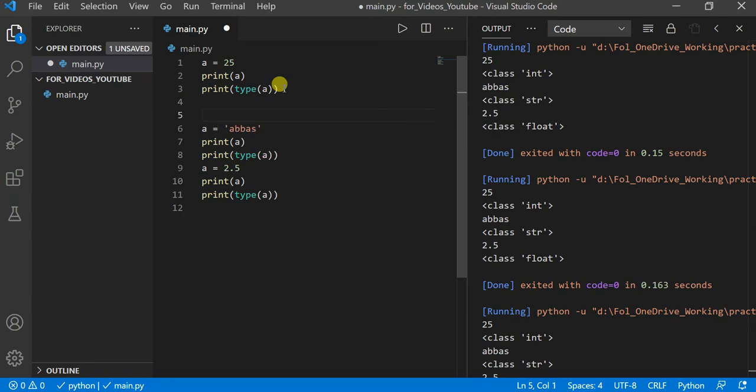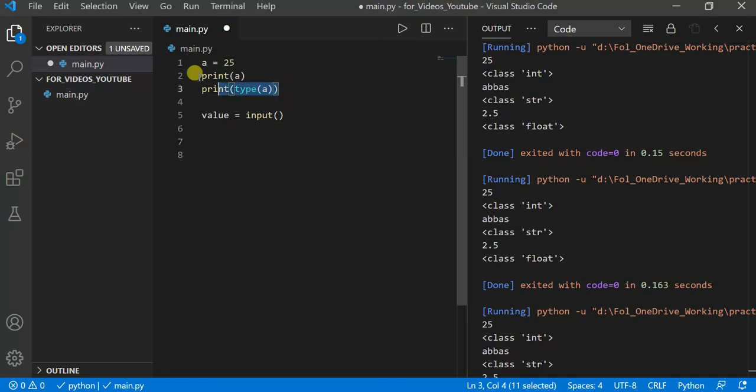We are changing the variable now. We are saying the value is equal to input. Now what is input? Input is a syntax to prompt a message and take the value. But if I just write it like this, if I simply ask like this, it won't show any message. It will just keep on asking, and I won't know that it is asking me anything. To make it visible, I have to write something inside the parentheses.